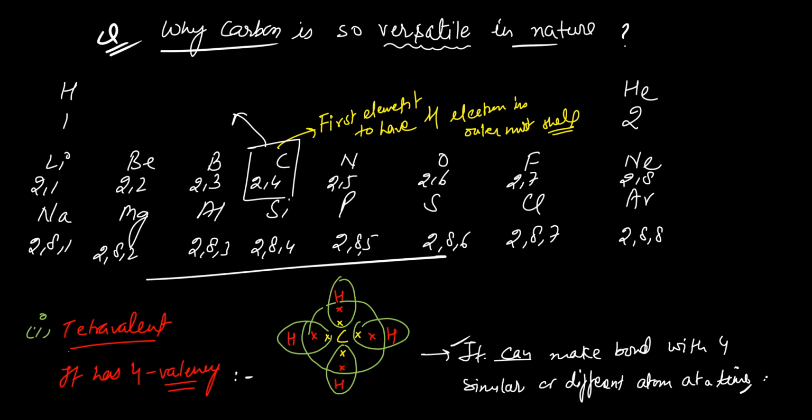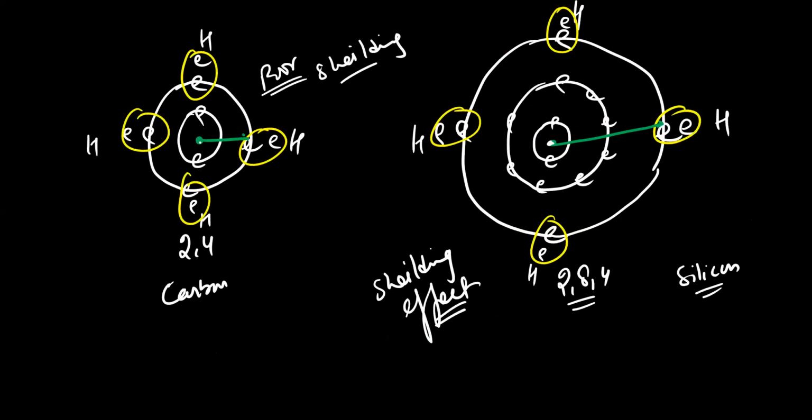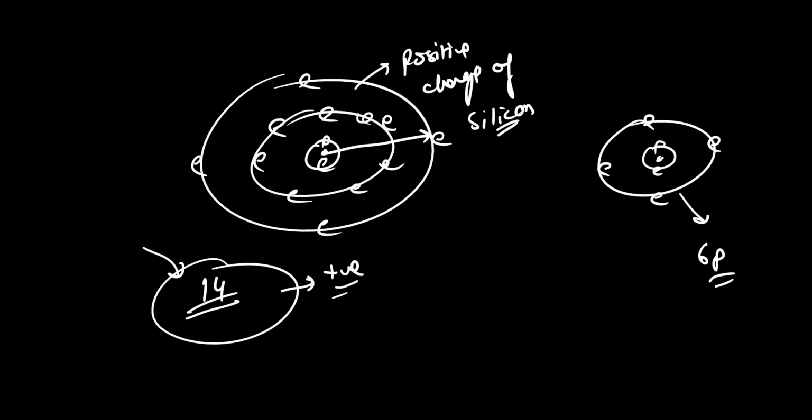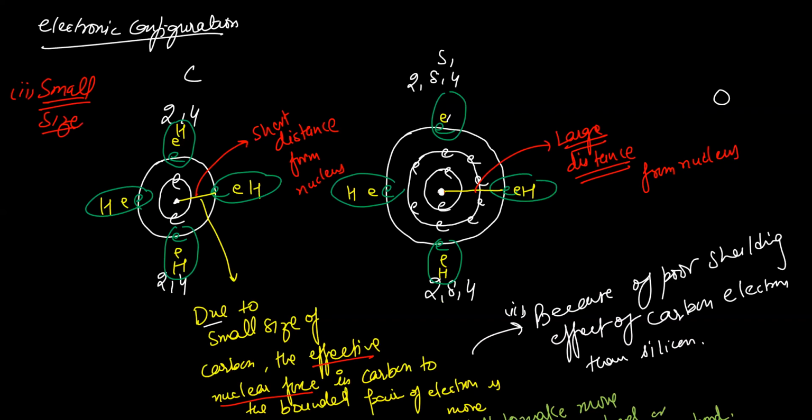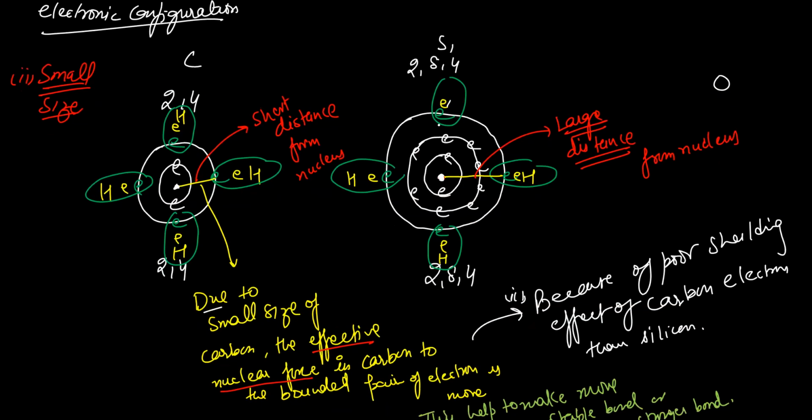Yes, sir. Tetravalency. Because of tetravalency, carbon is able to make bonds with 4 different or similar kinds of atoms. The second one is electronic. If I talk about a small size, note it down. Make this structure of both carbon and silicon, and note it down.